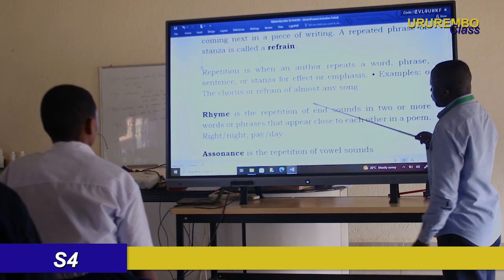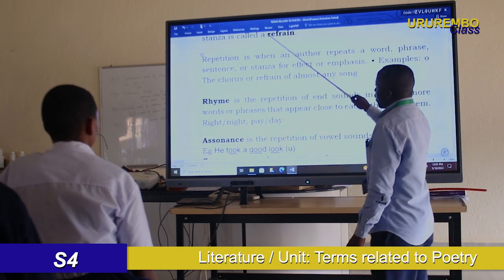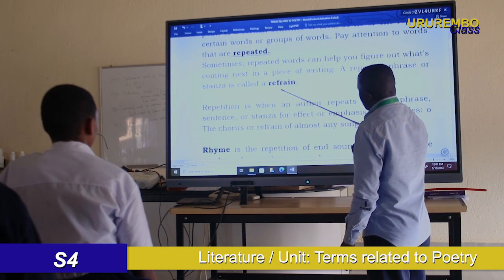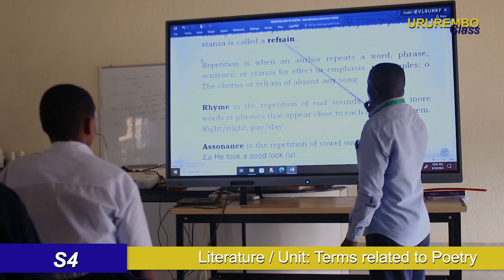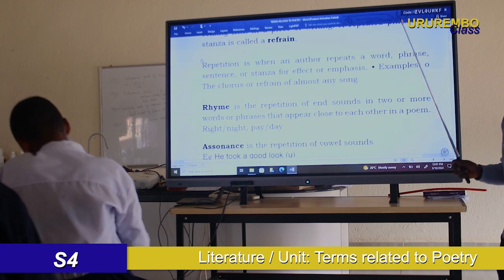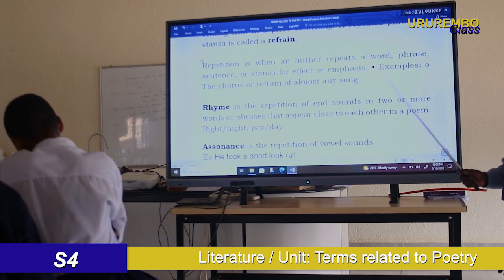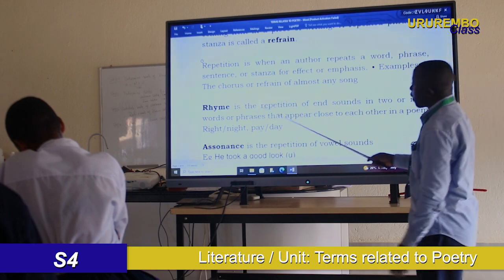You can see here the chorus or refrain examples I've seen. Then we can see the repetition. What should be repeated? A phrase, line, sentence, a word, names, etc. should be repeated, but for a purpose.